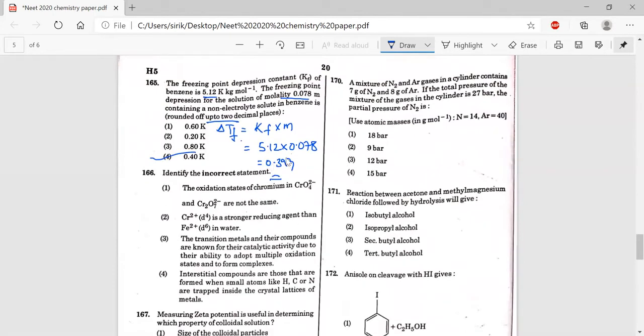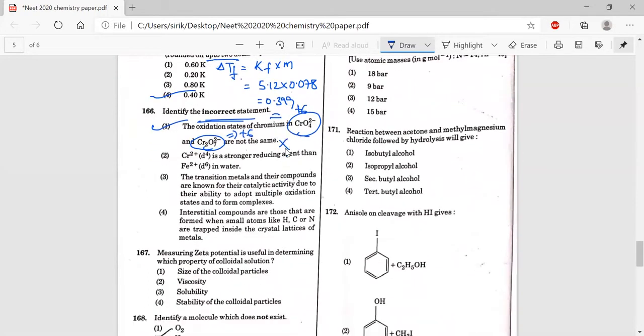See the next question, they're asking for the incorrect statement. See the oxidation state of chromium here, +6 we get, and in Cr2O7 also +6, but here it is given that both are not the same. So both are the same, right? Here also +6, here also +6. So this is our incorrect statement.